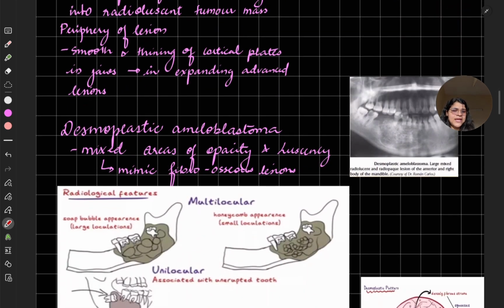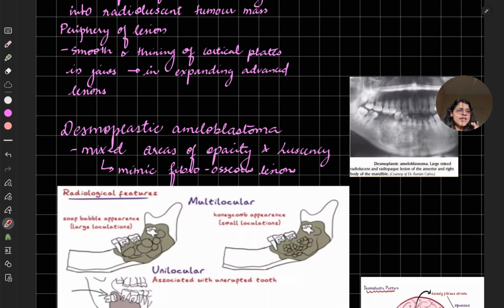Then there is desmoplastic ameloblastoma, one kind which we are going to learn about in the histological types. In this, there are mixed areas of opacity and lucency, and they mimic fibro-osseous lesions. So its radiological features mimic fibro-osseous lesions.